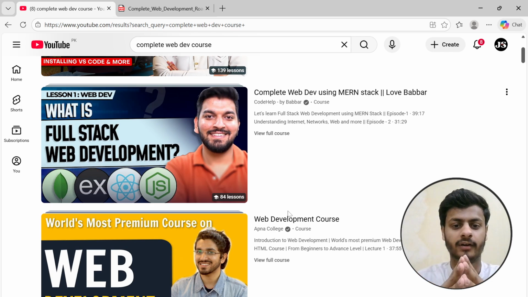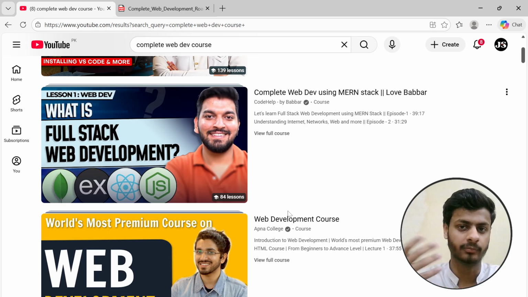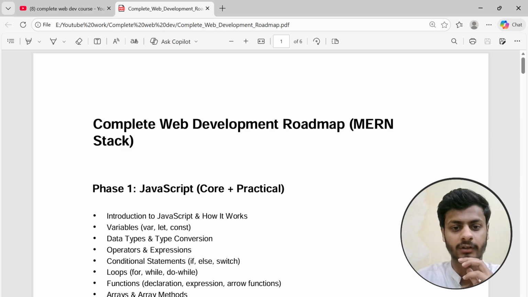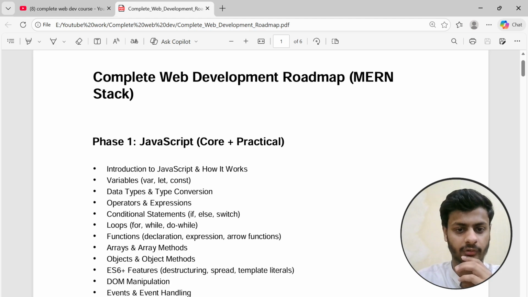So today I have a solution for you: the exact roadmap of becoming a proficient web developer and becoming able to build websites on your own. Here's the exact roadmap. Phase one: we will pick a programming language. I am choosing JavaScript because it is versatile. We can use it in the front end as well as the back end. And here comes JavaScript.